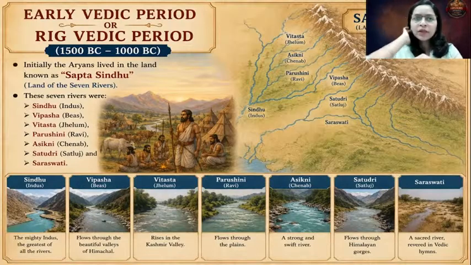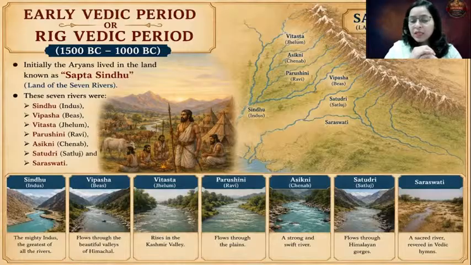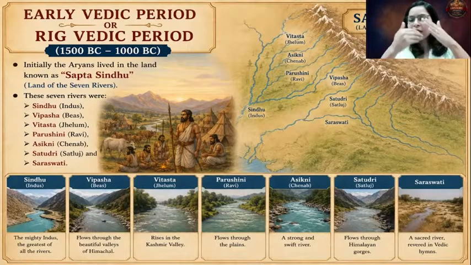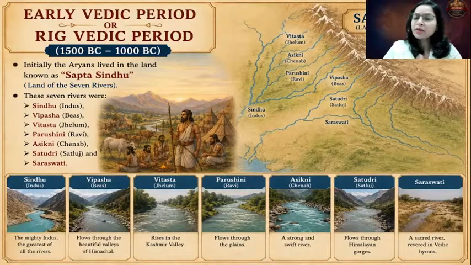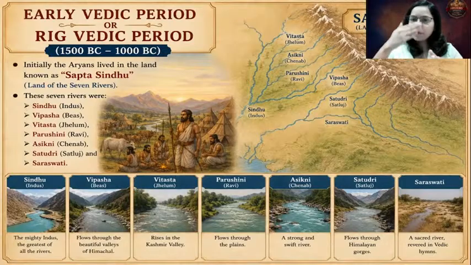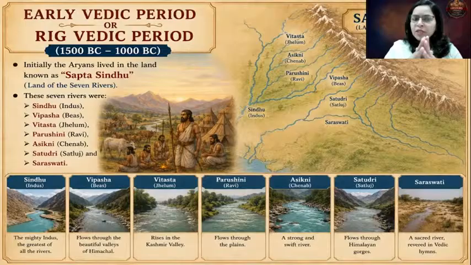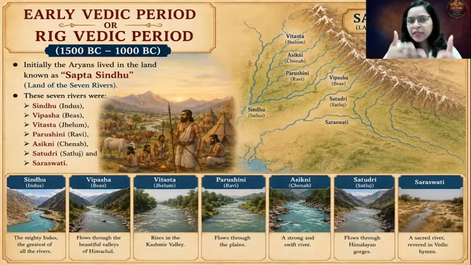Now, in the Rig Vedic age or the early Vedic age, Aryans just came and settled in the Indian subcontinent. So it is the beginning of Aryans' settlement period in India. As we know, from Iran they migrated to India in batches. Initially, they settled down in the northwest part of the Indian subcontinent, where originally the Indus Valley civilization thrived and flourished.